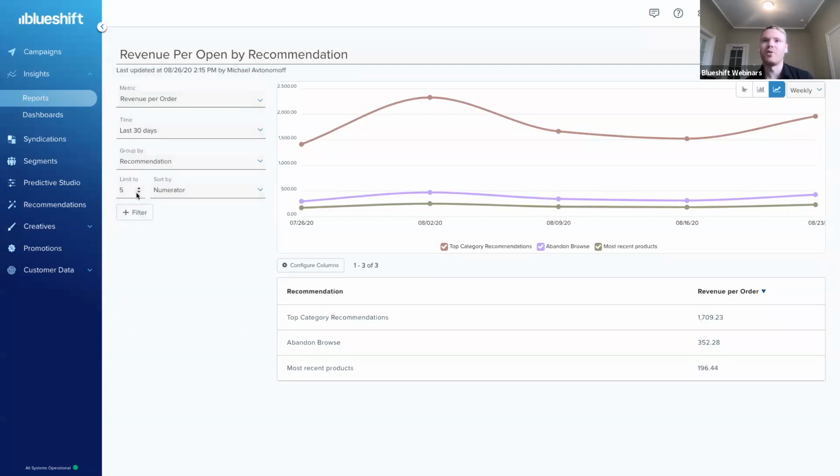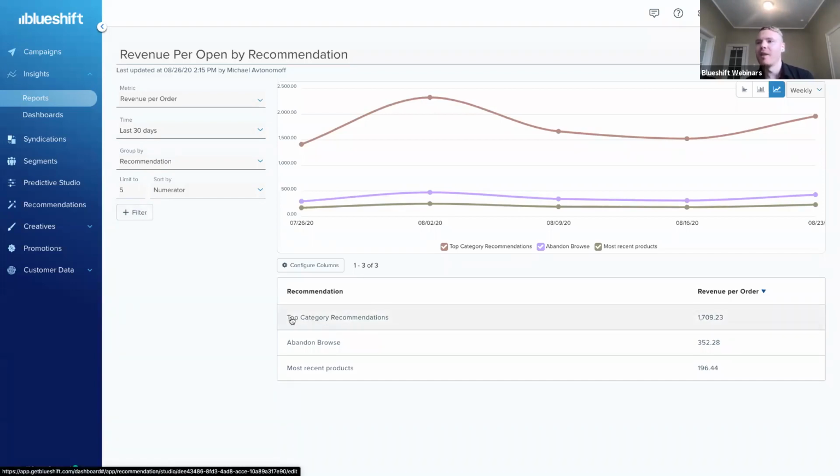Last thing to do here is choose any sort of limits or sorting that we want to do. And then finally attach any sort of filtering. So let's say I only want to see how this recommendation is performing in a certain context or among a certain subset of people. We can add that filter right here.